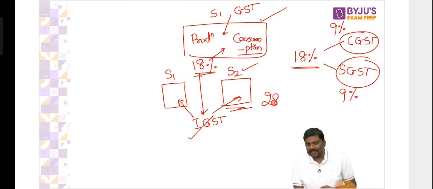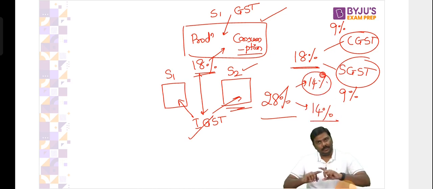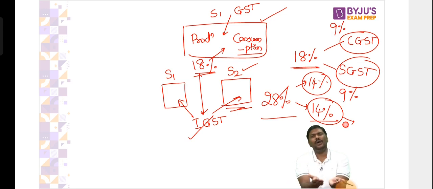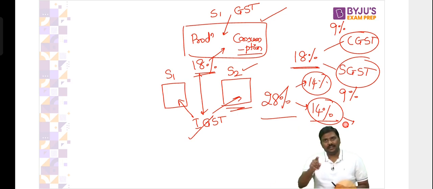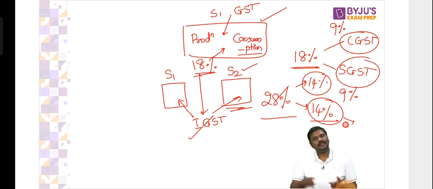If I say 28%, divide that into two equal parts. 14% and 14%. The 14% will be given to central government. This 14% will be given to state government. So what if it is 5%? 2.5, 2.5. Now don't ask, sir, what if it is 0%? Can you divide 0 into two equal parts? Again, it will be 0 and 0. Because generally you try to find exceptions or the problems in this. I don't try to divide 0.